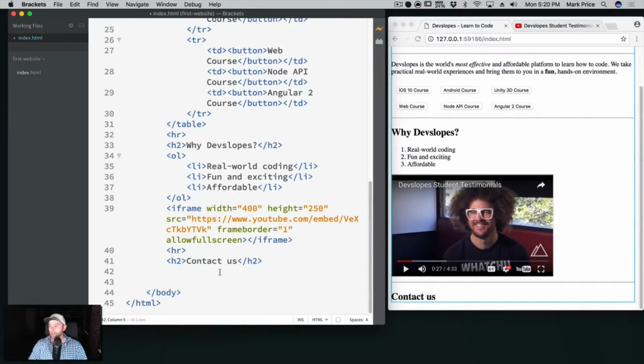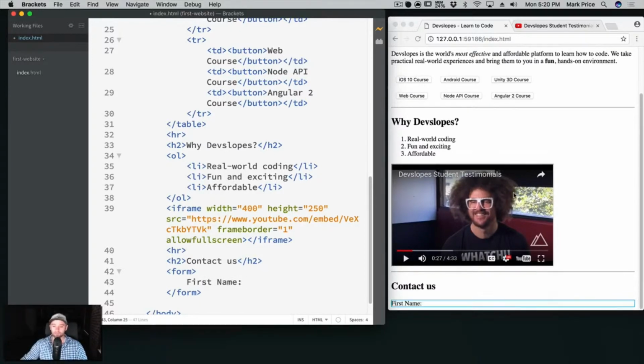And what else do we want here? How about a form? So we can use the form tag, and we can put some elements in here. So what I want to do is say first name. Okay, scroll down, there's the first name. And what I want to do is put an input in here. Input type equals text. All right, and see how there's a box there now?